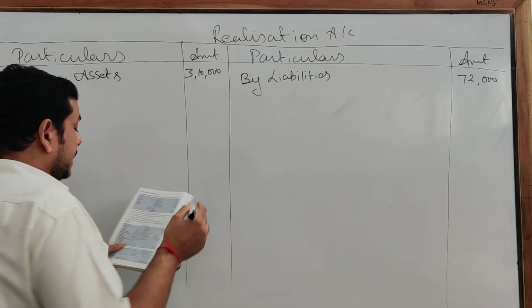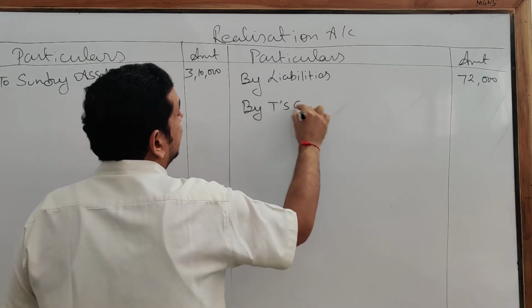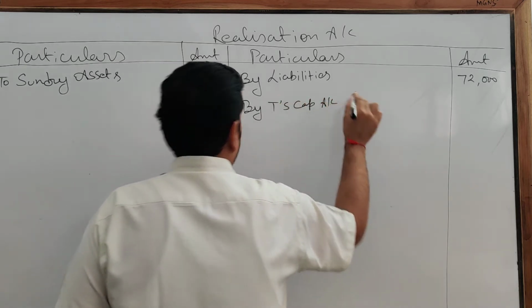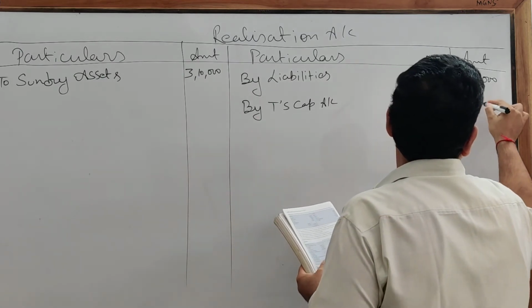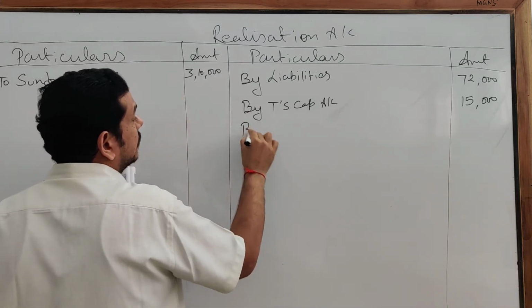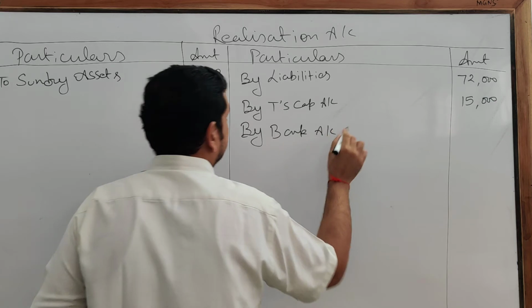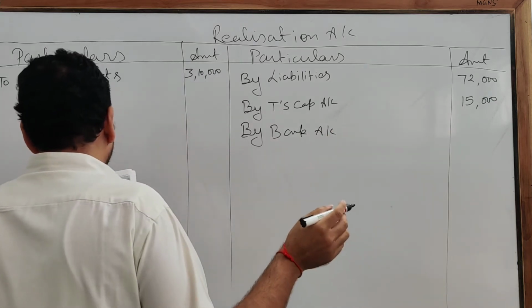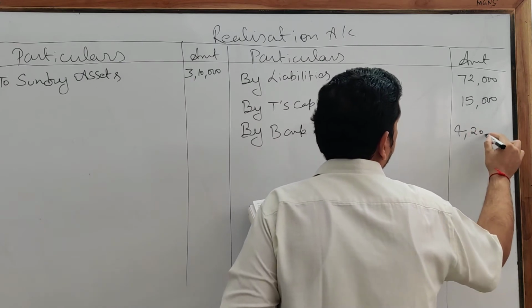Okay, now stock is taken by T. So by T's capital account 15,000. Assets are sold. So by bank account. I am writing the collective figure, but you have to write it individually. 4,20,000.